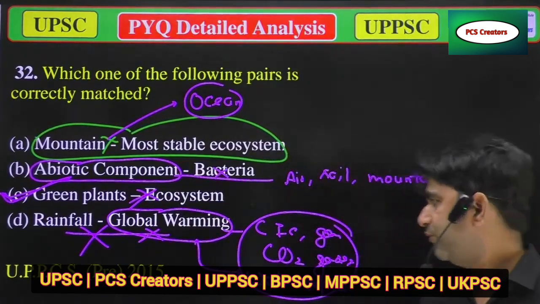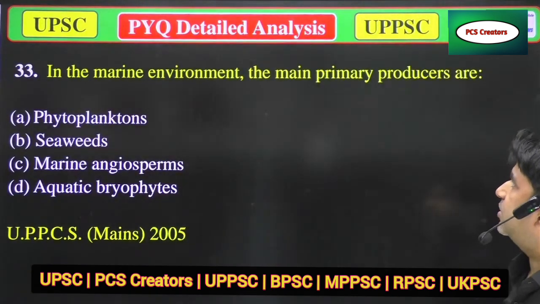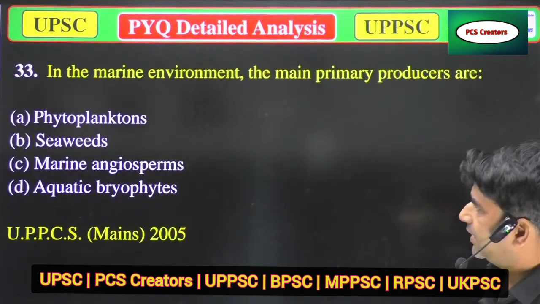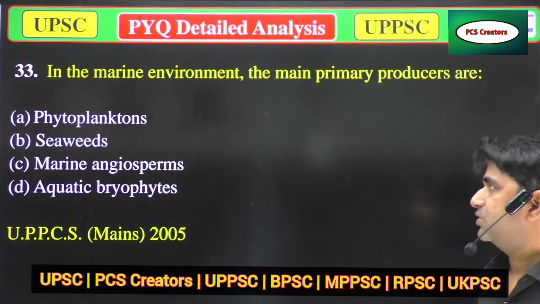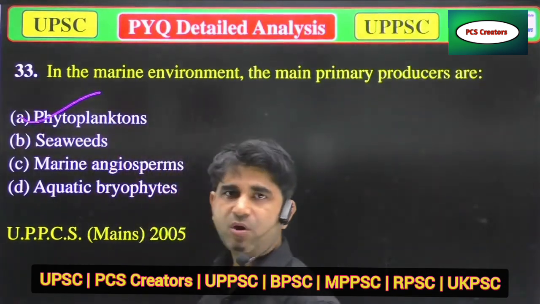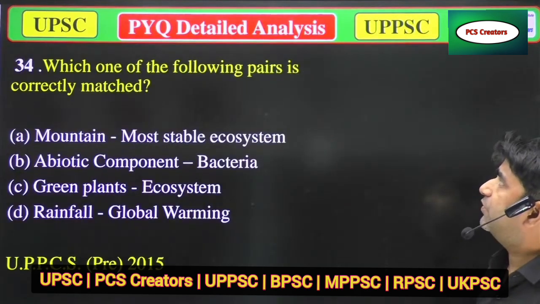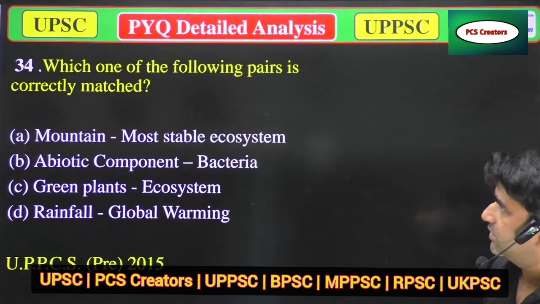Now we'll move to the next question. Our next question is, in the marine environment, the main primary producers are, I think that question has been repeated earlier. So again, the main producers are phytoplanktons. So option A is correct. Now we will move to the next question. Which one of the following pair is correctly matched? This is again repeating.